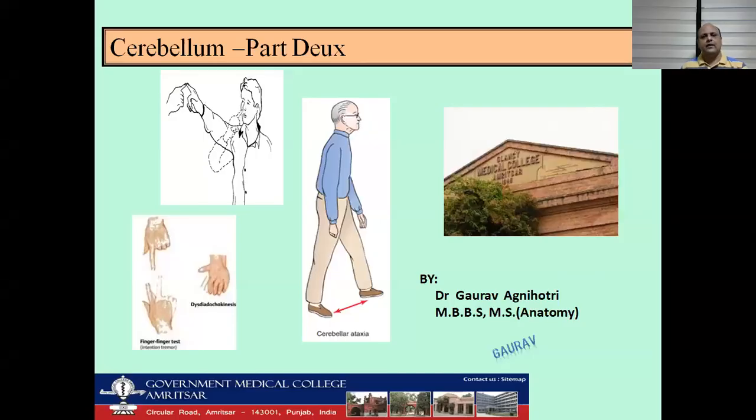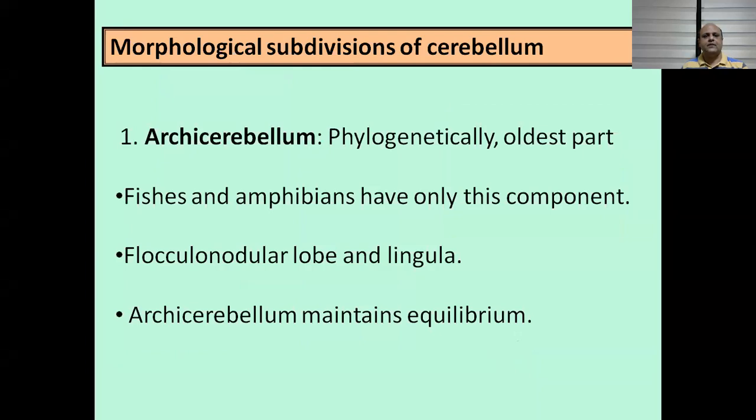So cerebellar lesions. On the basis of evolution, we divide the cerebellum into archicerebellum, neocerebellum, and paleocerebellum. Archicerebellum is the oldest part of the cerebellum on the basis of evolution, and in fact, fishes and amphibians only have this component. Archicerebellum comprises two things, flocculonodular lobe and lingula, and archicerebellum maintains our equilibrium.